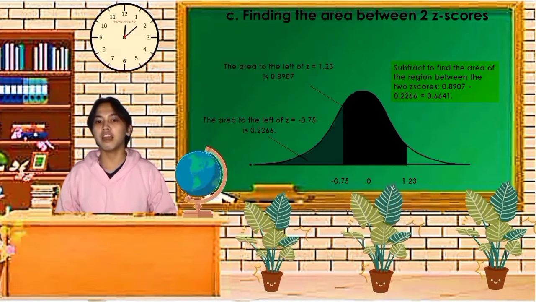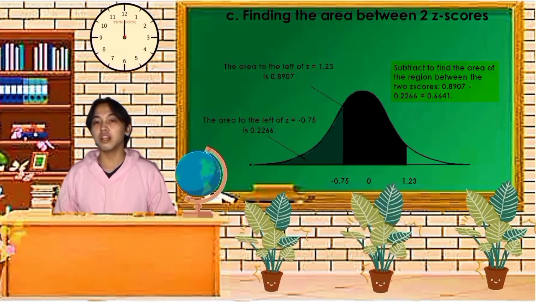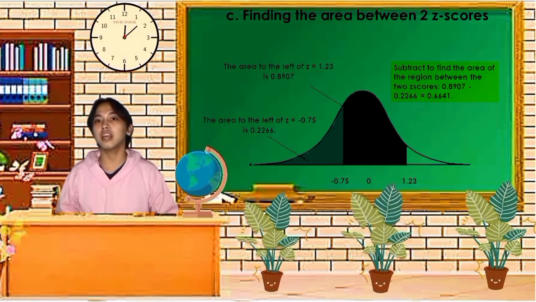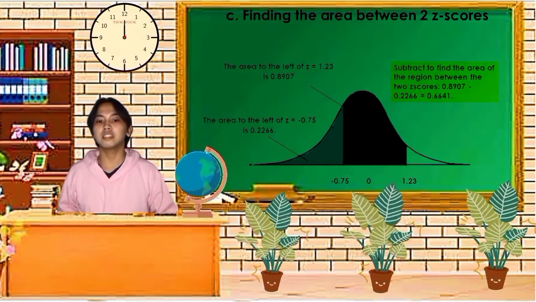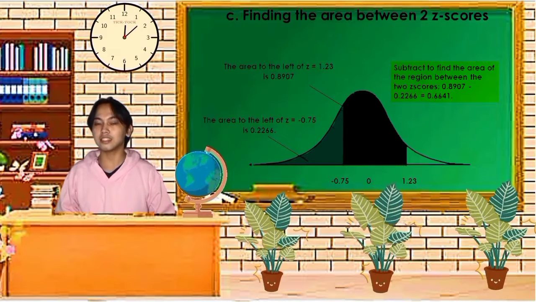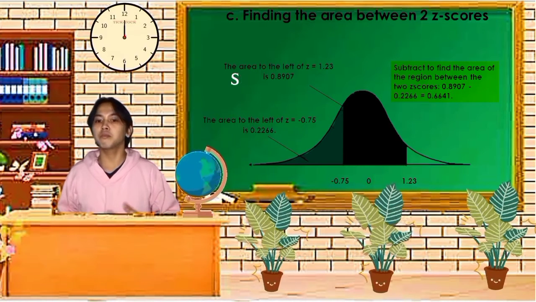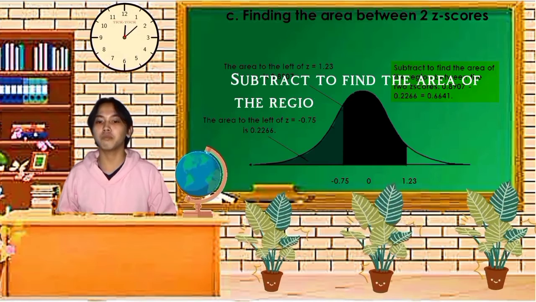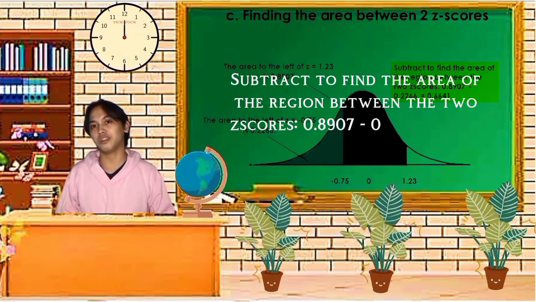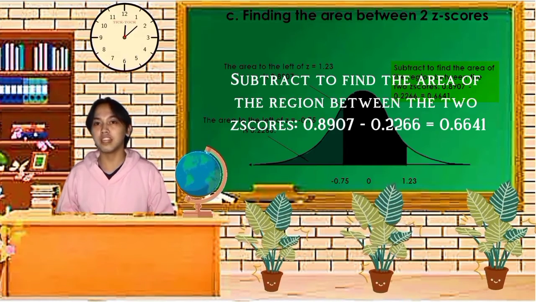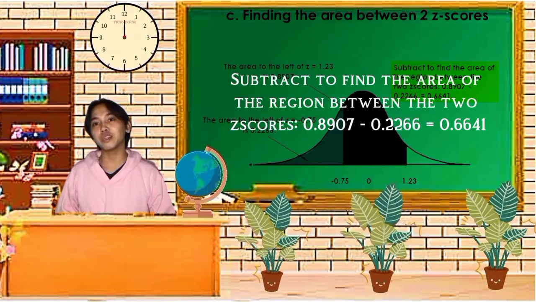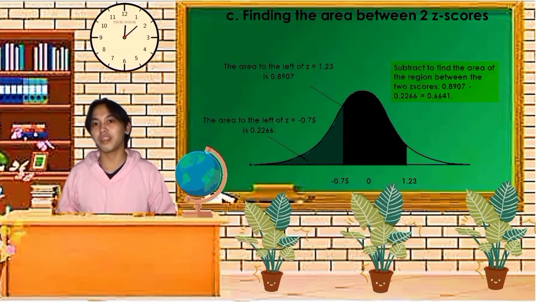The area to the left of z equal to 1.23 is 0.8907, and the area to the left of z equal to negative 0.75 is 0.2266. So all we need to do is subtract to find the area of the region between the two z-scores. So 0.2266 is subtracted from 0.8907, and the value is 0.6641. So that is the result.